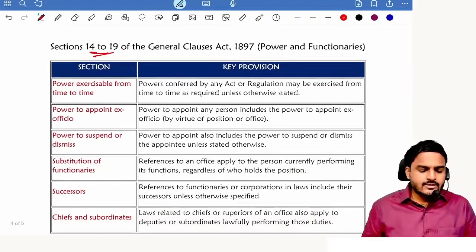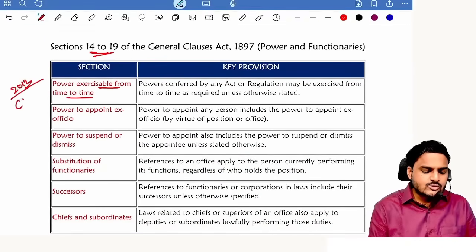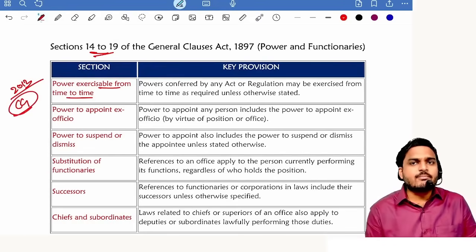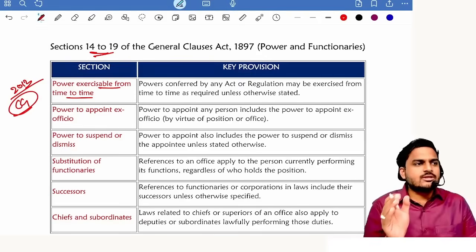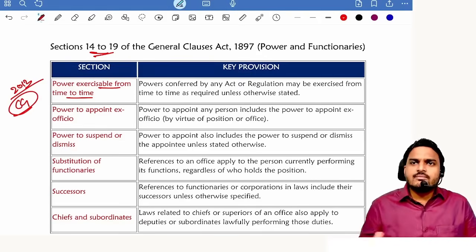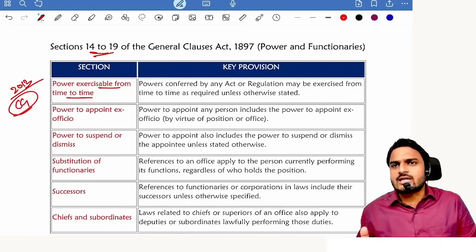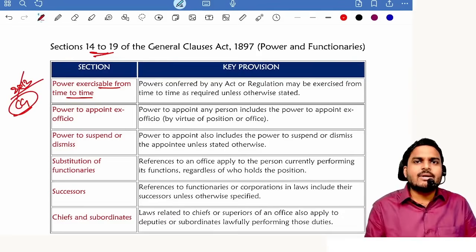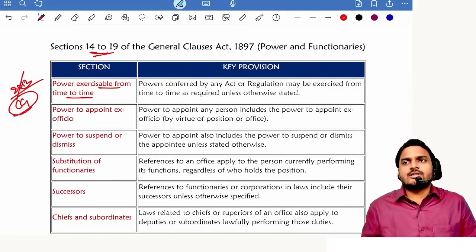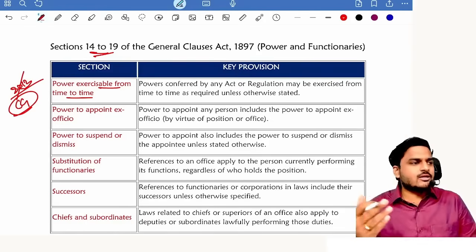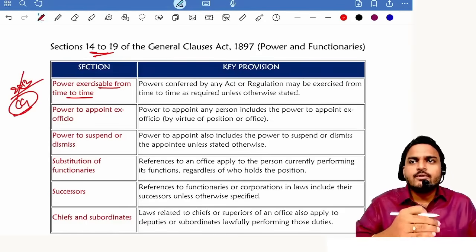Section 14 to 19, powers exercisable from time to time. Companies Act 2013 is giving powers to the central government to prescribe rules from time to time. So they can exercise these powers from time to time. There is no limitation on that time, and they can frame rules at any point of time during implementation of Companies Act 2013. Suppose Companies Act 2013 is repealed. Now the central government's powers to prescribe rules also get affected. So if the new act is giving power to the tribunal to frame rules, now who gets power to frame rules?